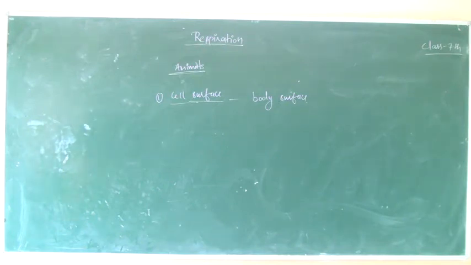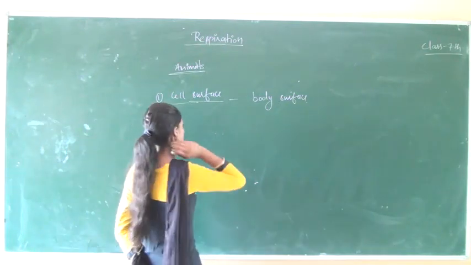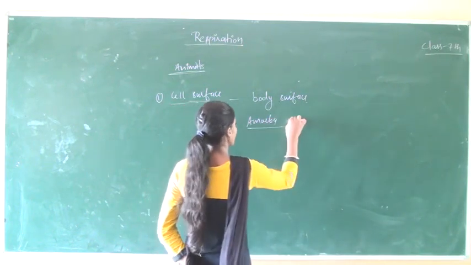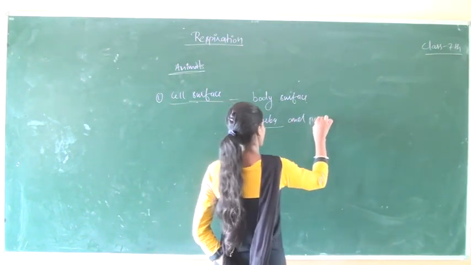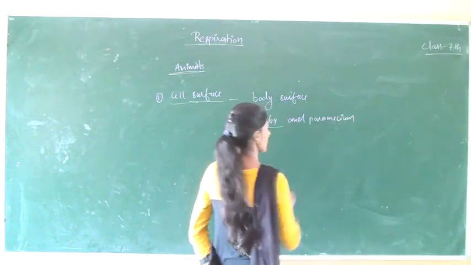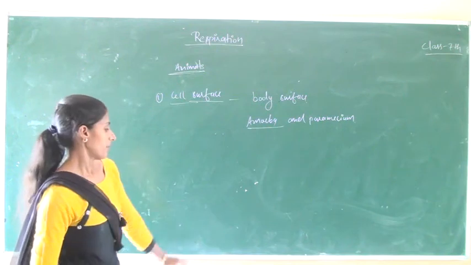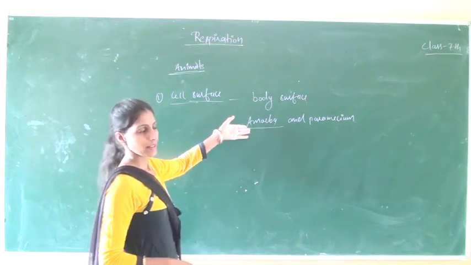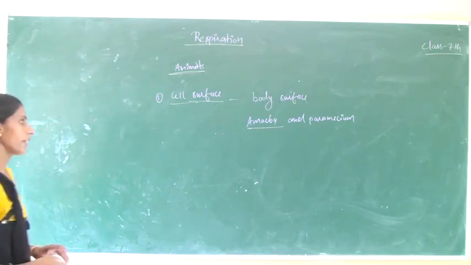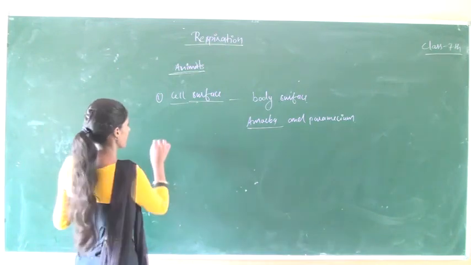For example, amoeba and paramecium. In the case of amoeba and paramecium, cell surface respiration takes place because they are unicellular organisms, and exchange of gases occurs through the diffusion process.